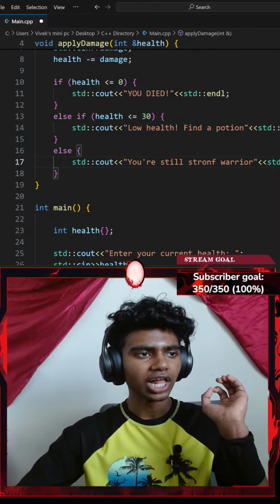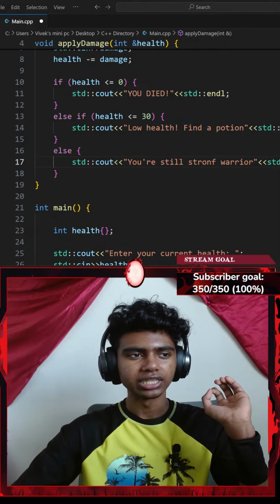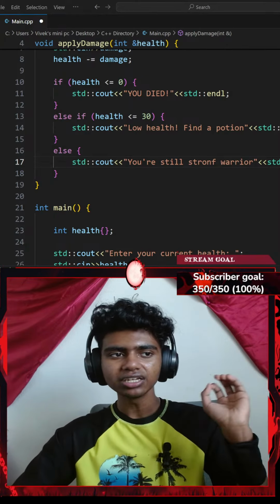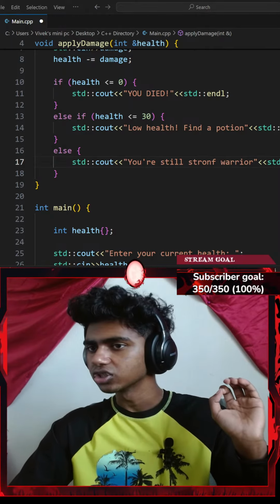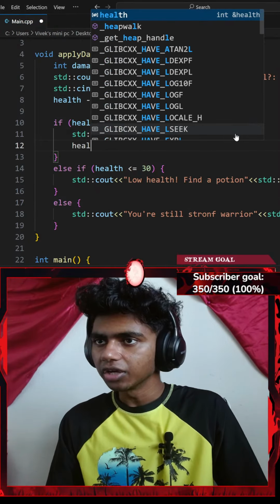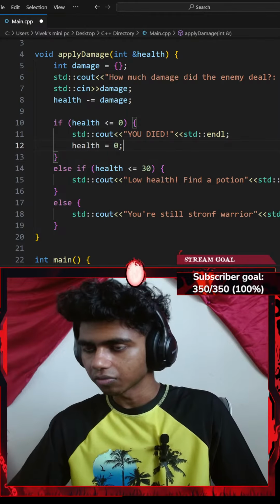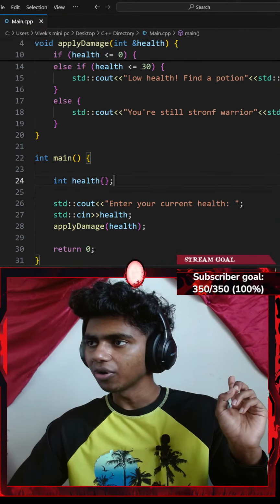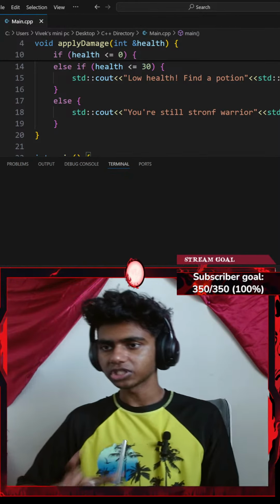That said, bonus challenge, if the player dies, health is less than or equal to 0, set the health to be exactly 0, not negative. So, I do that, and then my health variable is going to be equal to 0. Okay, perfect. If I hit Ctrl S to save the code and run the command, I'm pretty sure this should work. Maybe I drink some coffee.